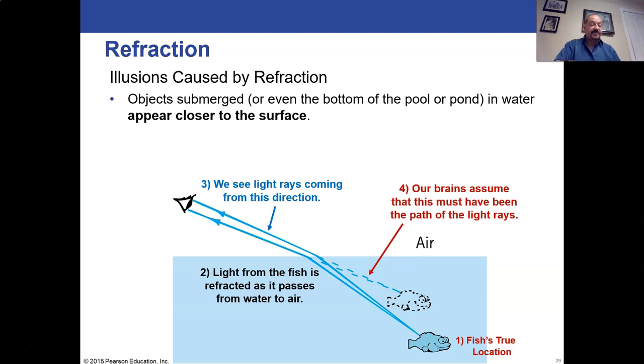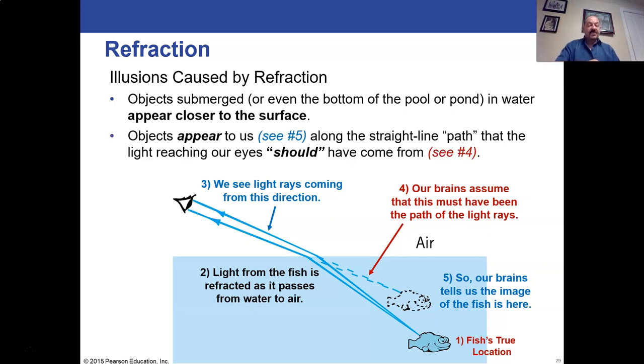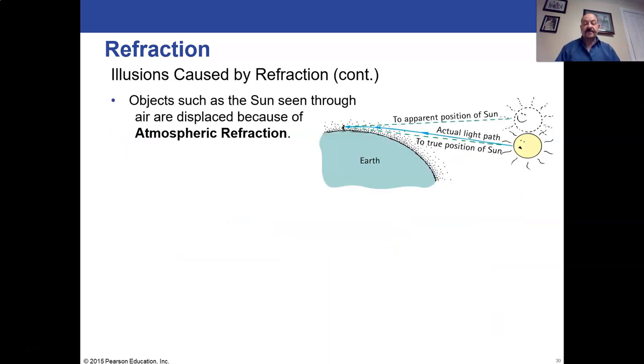So our brain assumes this path that's labeled number 4 here, that's where we think the light must have come from. And as a result, our brain tells us that the fish is in a different position, a position that's higher up, closer to the surface of the water, between the water and the air. So our brain tells us it's in one position that's higher than its true position. So objects will appear to us along a straight line, leading us to see that object at point 5 on this diagram, because we think everything came from a straight line along that line that's labeled number 4, not really coming from where the fish truly is.